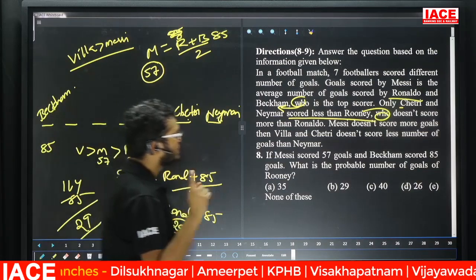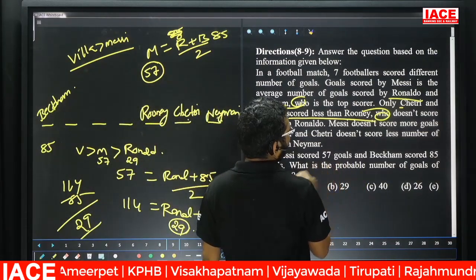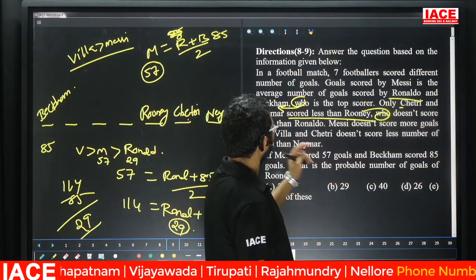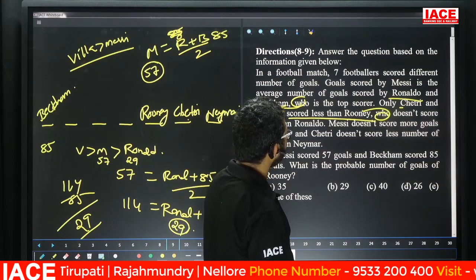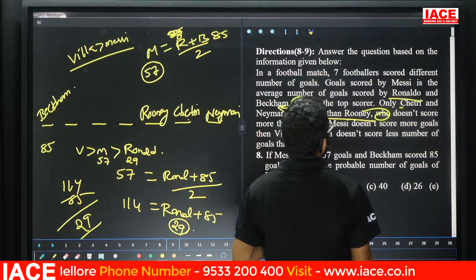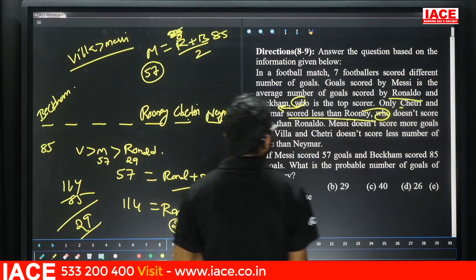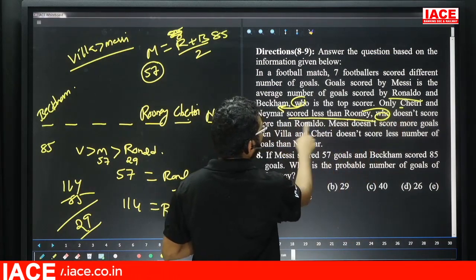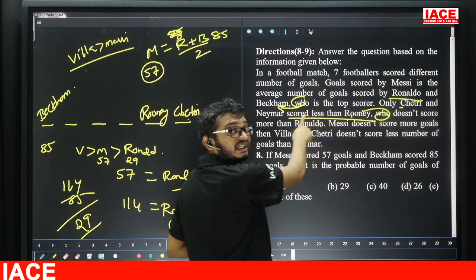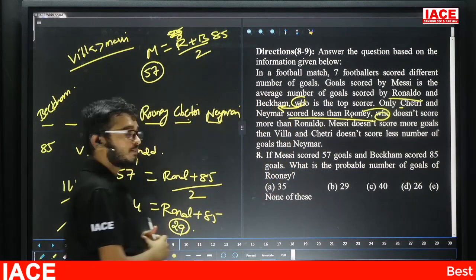Ronaldo always scores more than Rooney. See here, they mention here that Ronaldo scores more than Rooney. Friends, check here. Who does not score more than Ronaldo? That means Rooney does not score more than Ronaldo. That means Ronaldo scores more than Rooney.